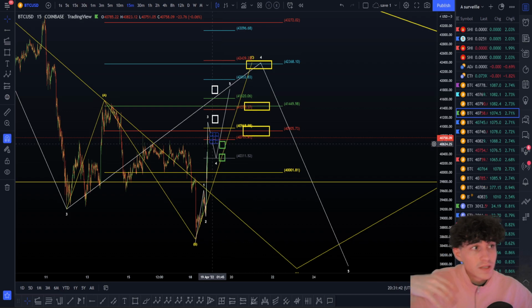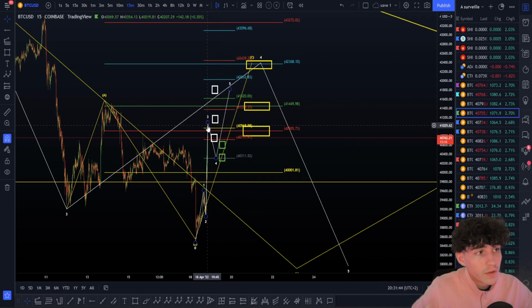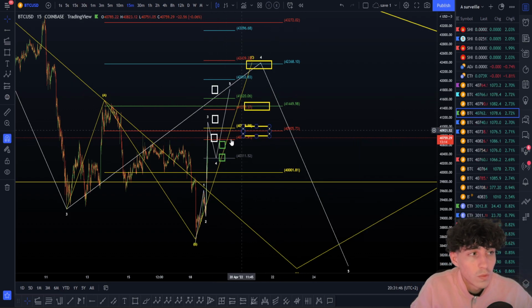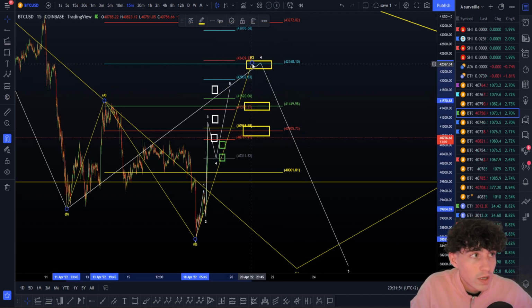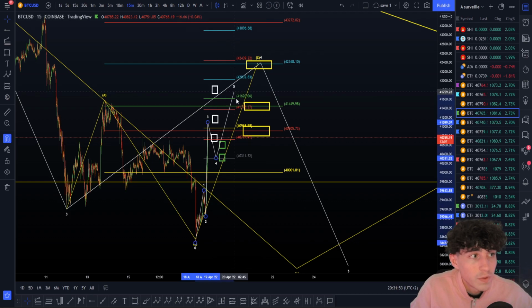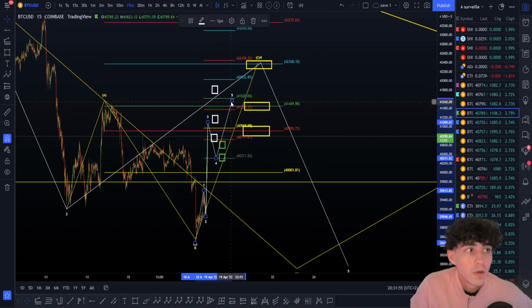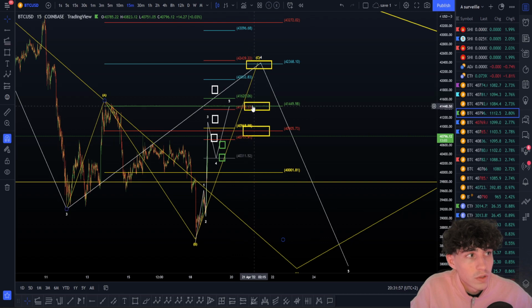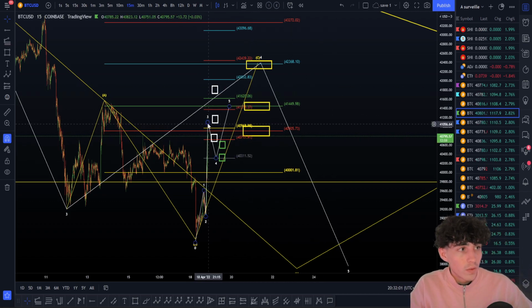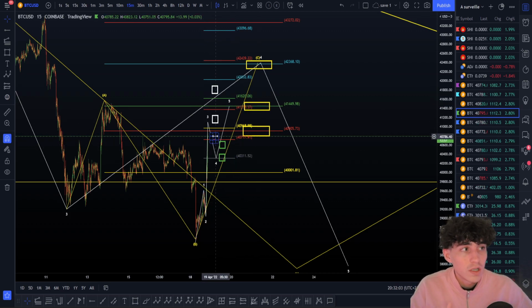So these are the main, I mean, the smaller wave targets here for the wave 3. Okay, for the wave 5, you just have to do the work while I explain it to you. And these yellow squares here are the C wave targets. So for now it looks like if we are going to the retracement, then wave 5 is the most common target. For now it looks like we're going to stop around the 123 here. Okay, so really be careful with that. Are we going to do a bigger wave 3 or not? All will change if we do a bigger wave 3.